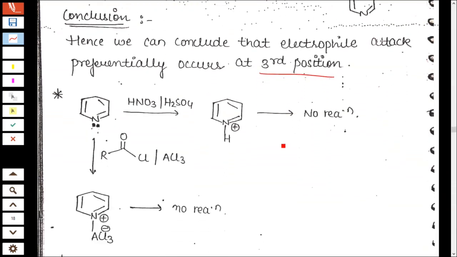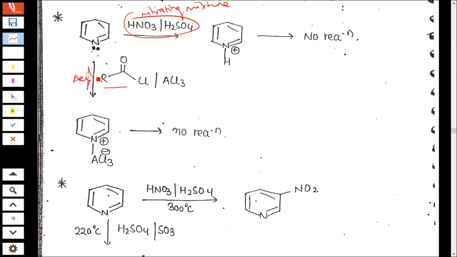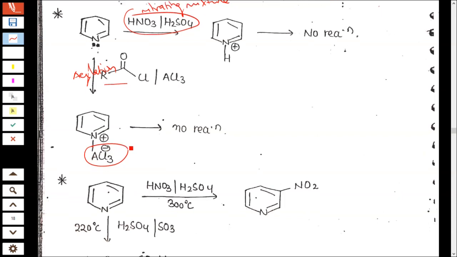If you treat it with nitrating mixture, that is nitric acid and sulfuric acid, there is no reaction. In the presence of acetyl chloride, in the acylation reaction, there is also no reaction.